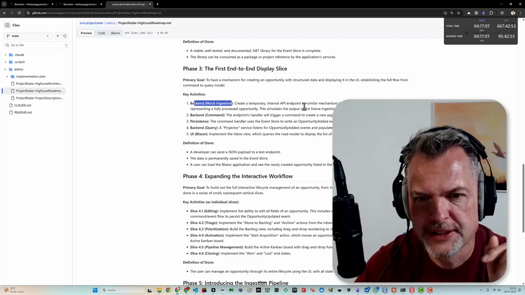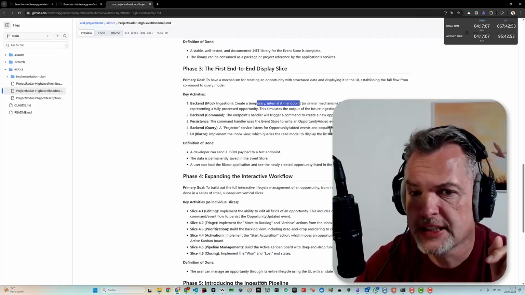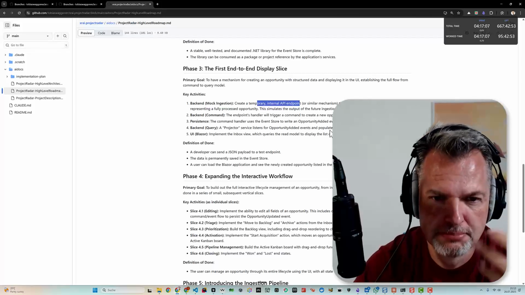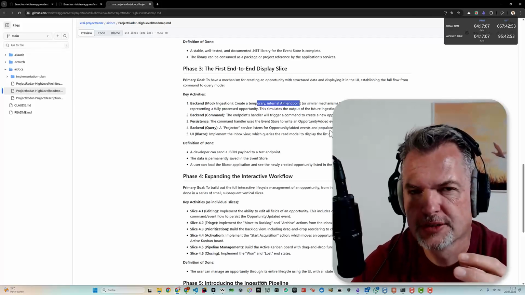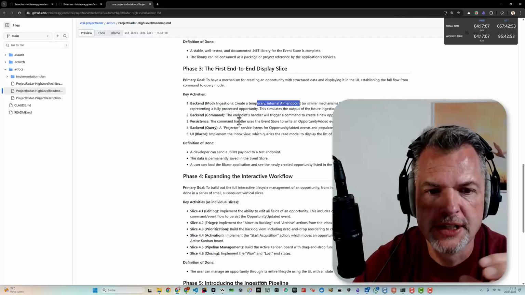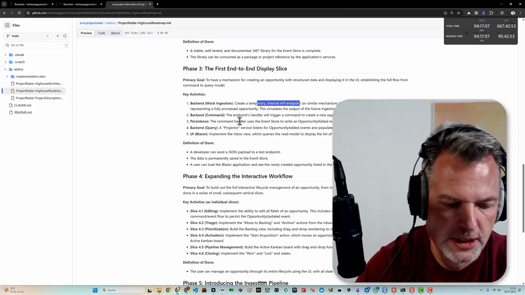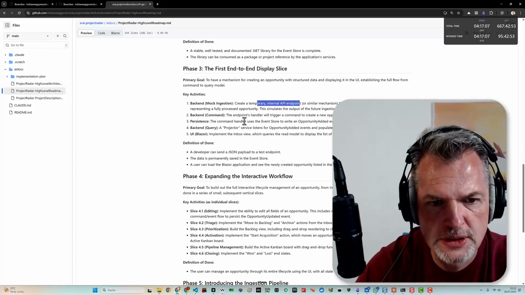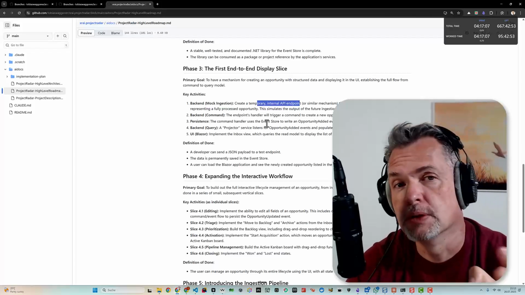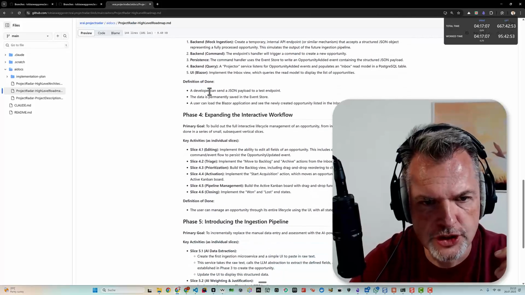So we will be creating basically a temporary internal API endpoint where we can post pre-processed opportunities, and then we can use these opportunities, which are persisted inside the event store, to flesh out our user interface. So this is the definition of done.